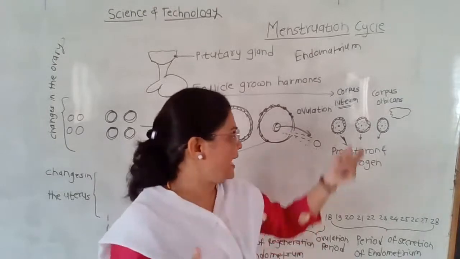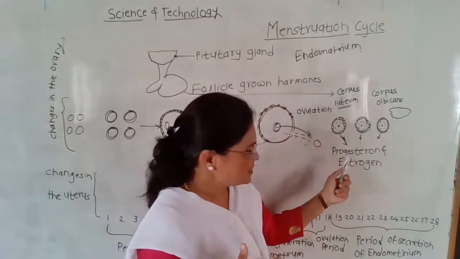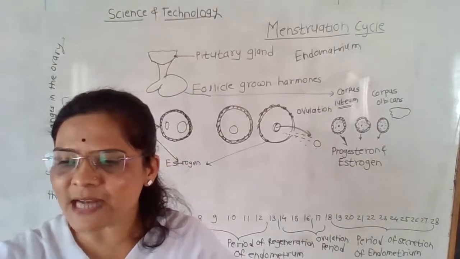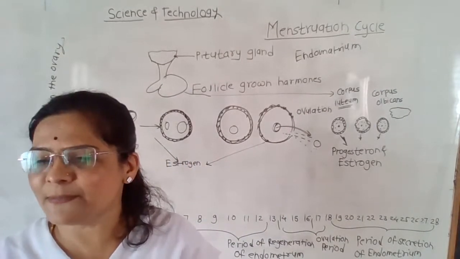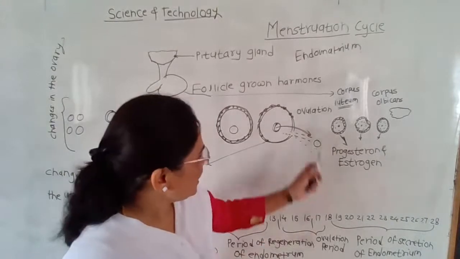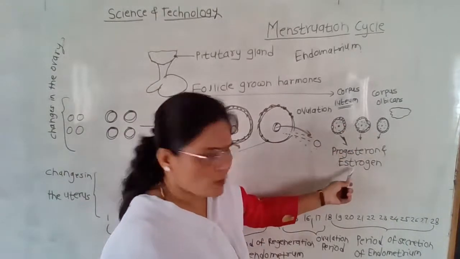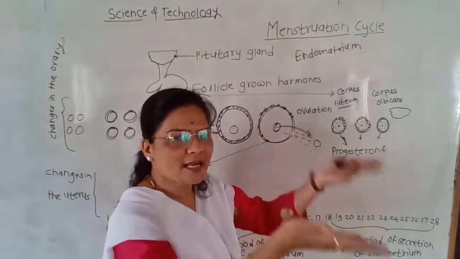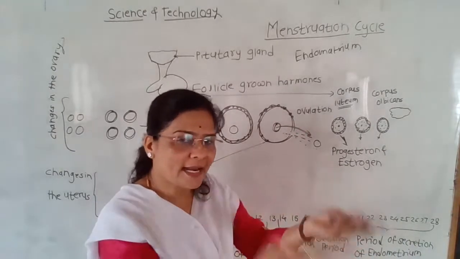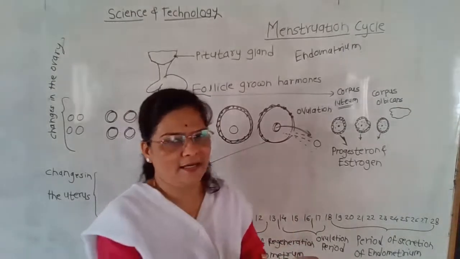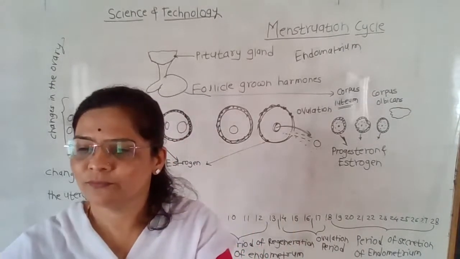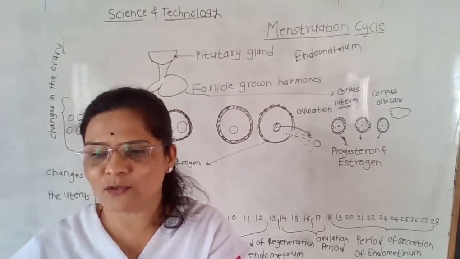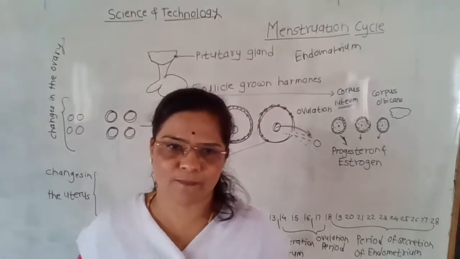or whenever there is a repeated cycle, this happens, and that is why the endometrium starts to degenerate in the absence of these hormones. Whenever these hormones are absent, the endometrium starts to degenerate, is thrown out and discarded through the vagina, and this is called menstruation.